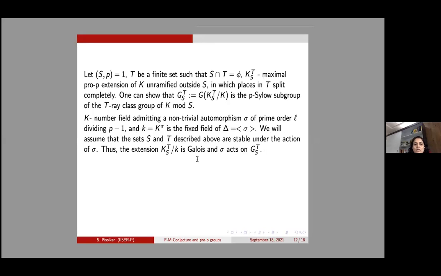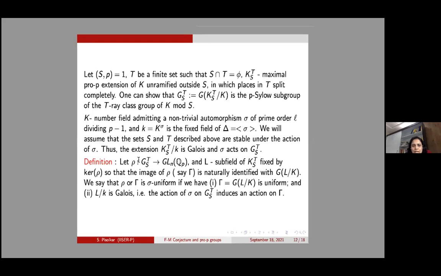So what we have achieved here is that given such two sets S and T not in S, if K admits a non-trivial automorphism sigma of order L, then we can see that sigma also acts on G_TS, and further this is a Galois extension.